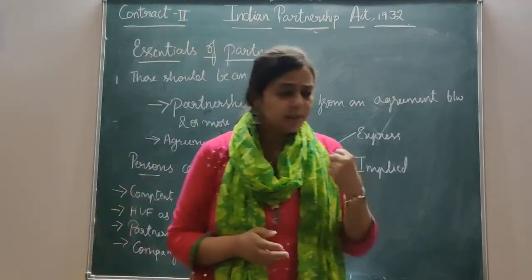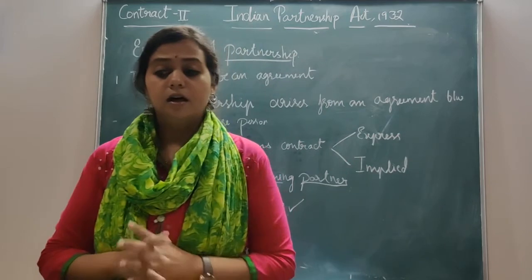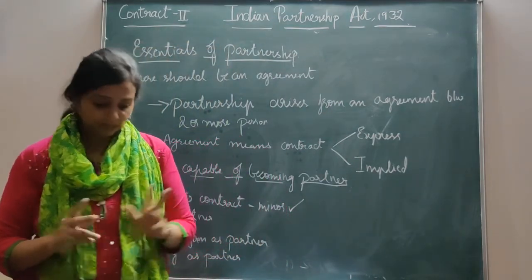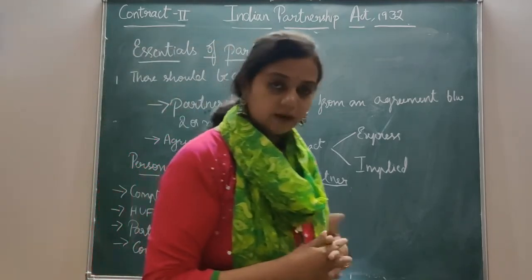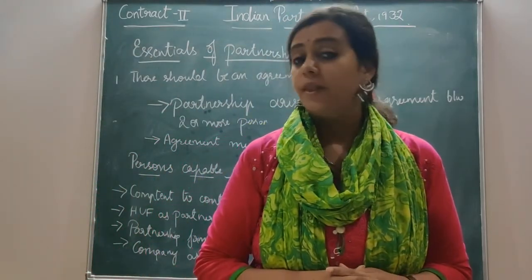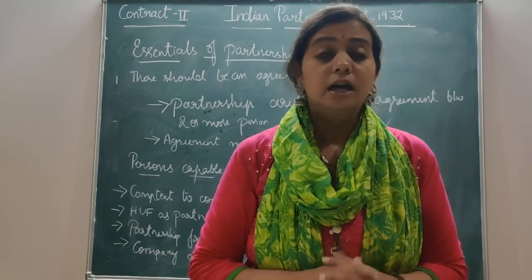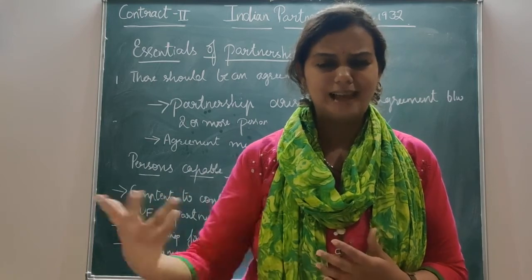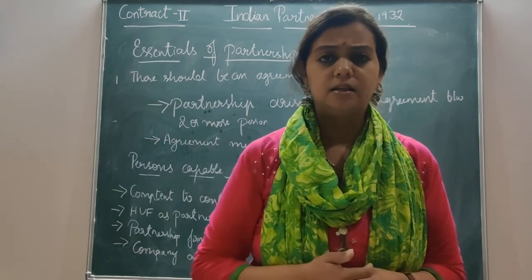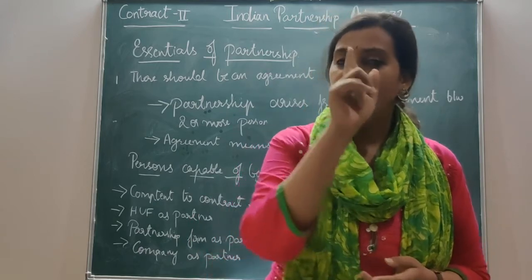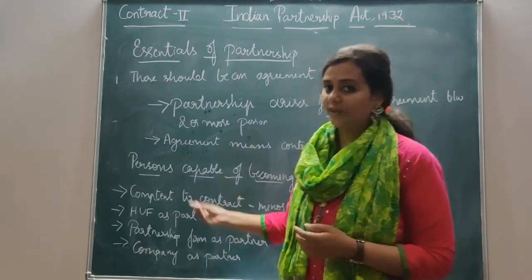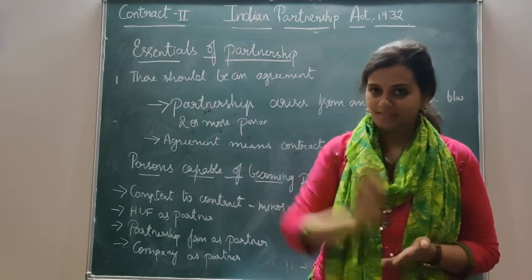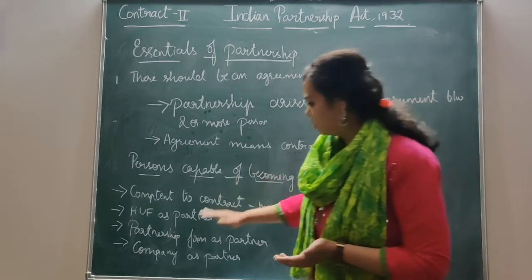He can take home the benefits and the profit, but the minor is not personally liable for any acts of the firm. In case the firm is doing any wrongful acts, then nobody can sue the minor. If the partnership firm is incurring any losses and is liable to pay to others, third parties, then the minor is not liable. So the minor is always getting a benefit from the partnership firm, and he is also entitled to the profit but not the losses. Clear with this? From this we'll move on to the next point.